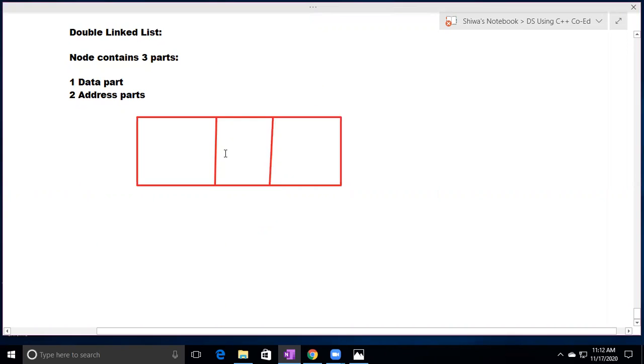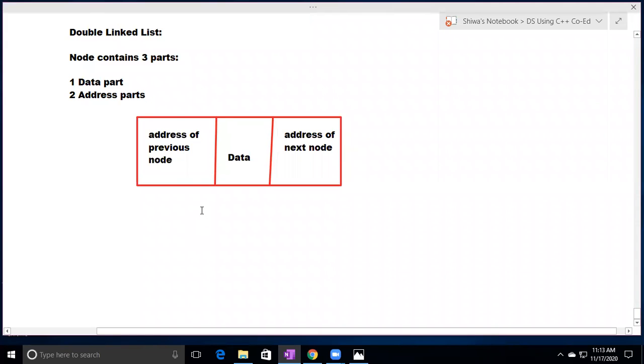Here it holds data. Here it holds the address of the previous node. Here it holds the address of the next node.